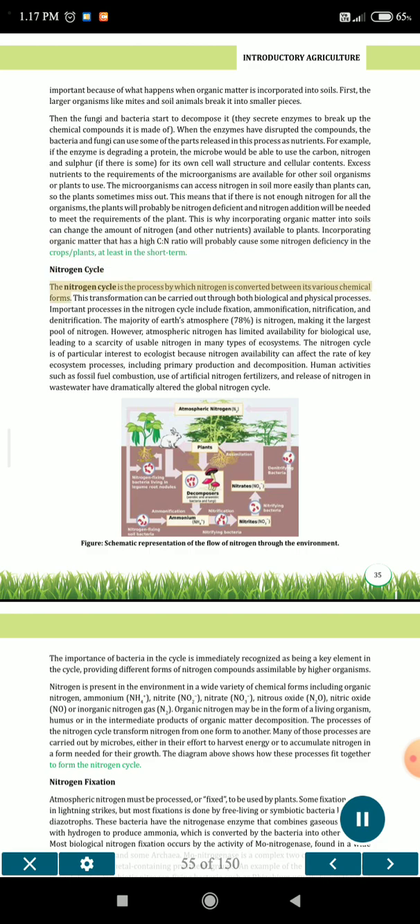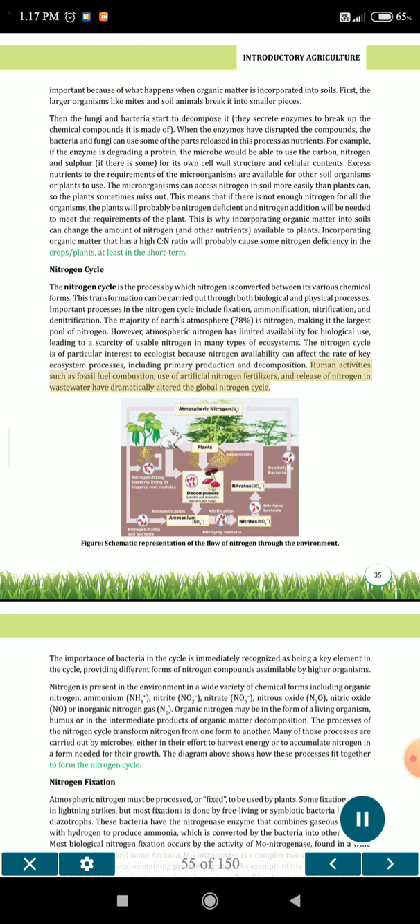Nitrogen cycle. The nitrogen cycle is the process by which nitrogen is converted between its various chemical forms. This transformation can be carried out through both biological and physical processes. Important processes in the nitrogen cycle include fixation, ammonification, nitrification, and denitrification. The majority of Earth's atmosphere, 78%, is nitrogen, making it the largest pool of nitrogen. However, atmospheric nitrogen has limited availability for biological use, leading to a scarcity of usable nitrogen in many types of ecosystems. The nitrogen cycle is of particular interest to ecologists because nitrogen availability can affect the rate of key ecosystem processes, including primary production and decomposition.